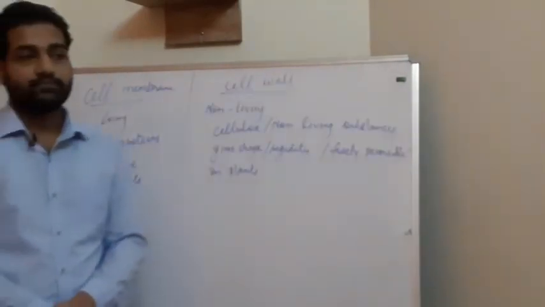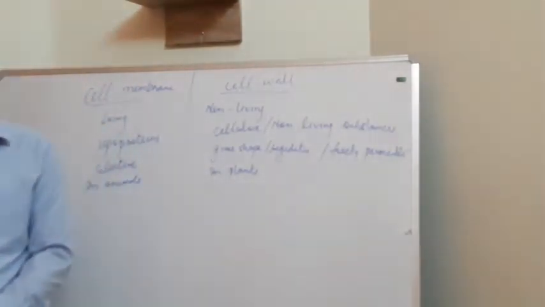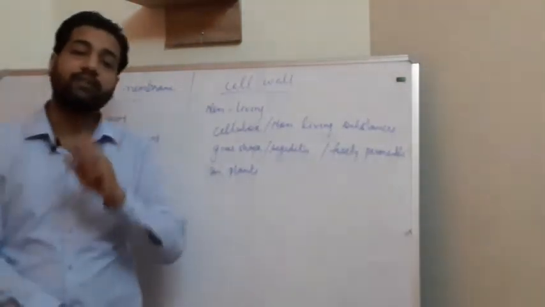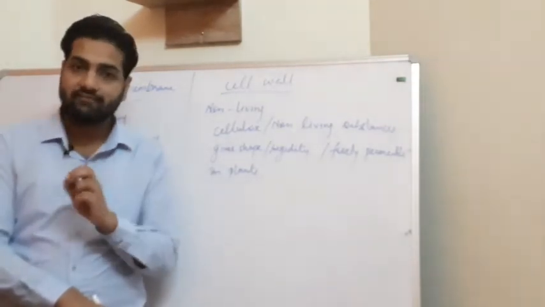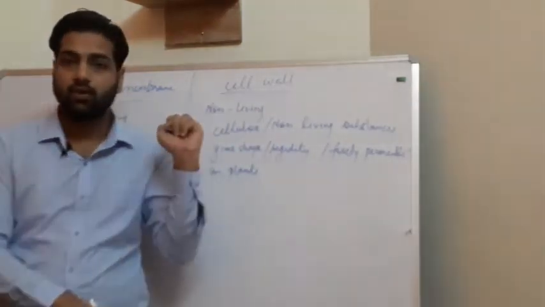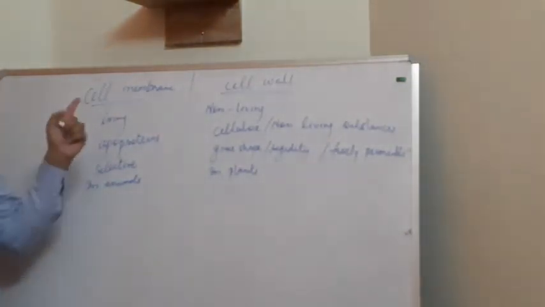Students, the cell wall and cell membrane are the outer covering of the cell. In the animal cell we do not have a cell wall; only plants have a cell wall. We simply have the cell membrane.